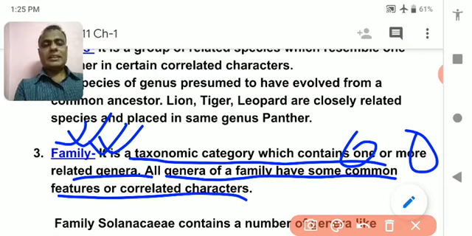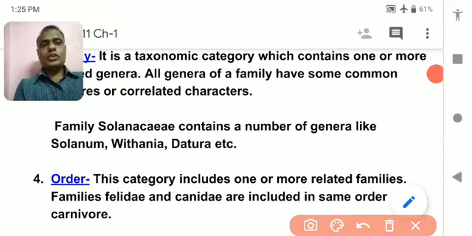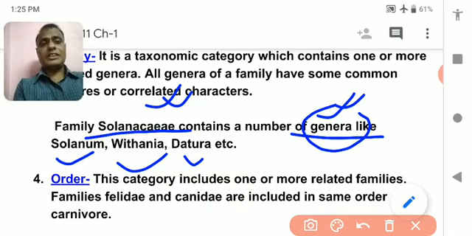Suppose in the case of plants, Solanaceae. Solanaceae is a family of plants, and there are different genera that come under Solanaceae. What are the different genera? Solanum, Withania, Datura. These are the several genera which come under the family Solanaceae of the plant.